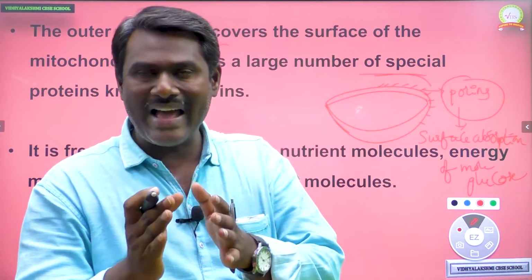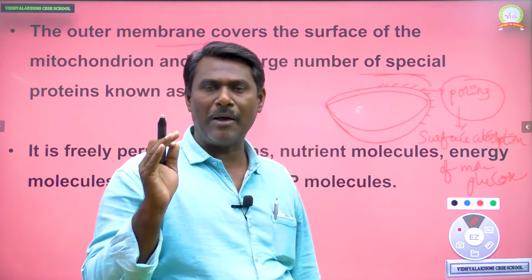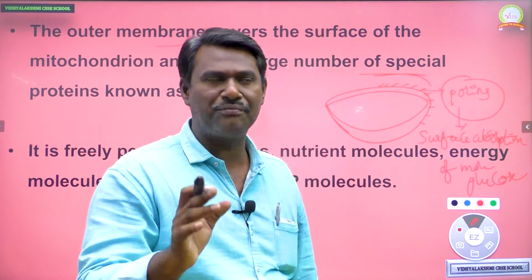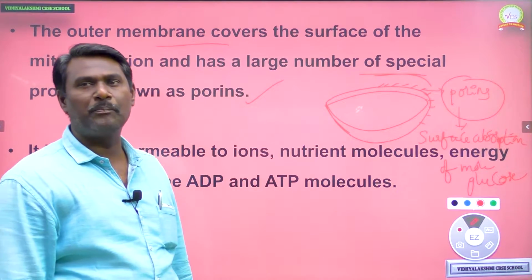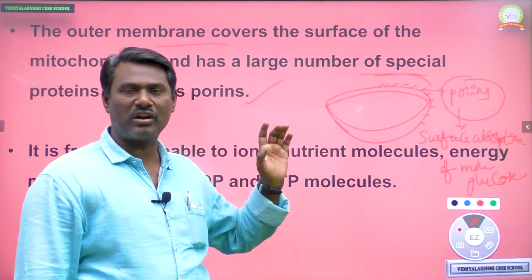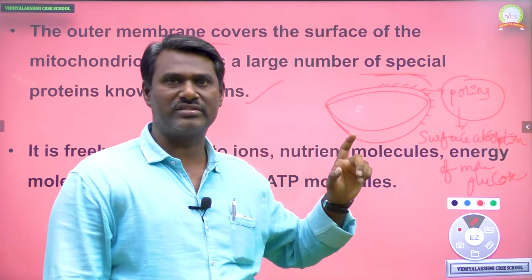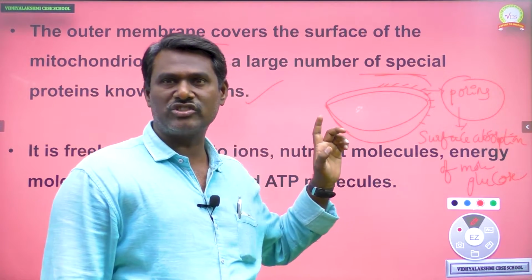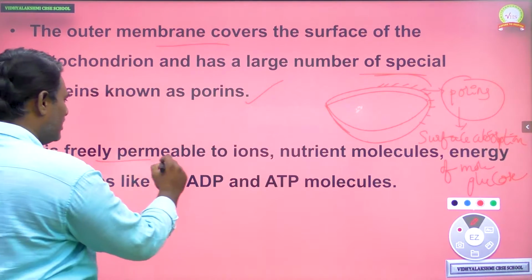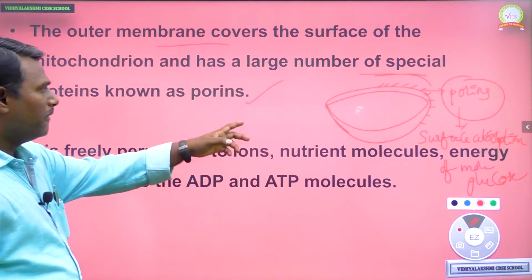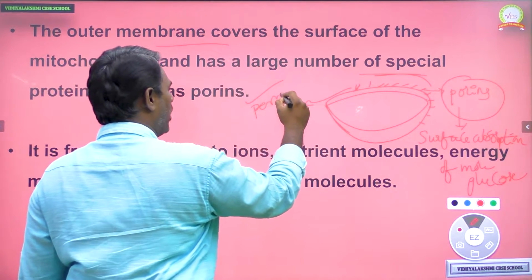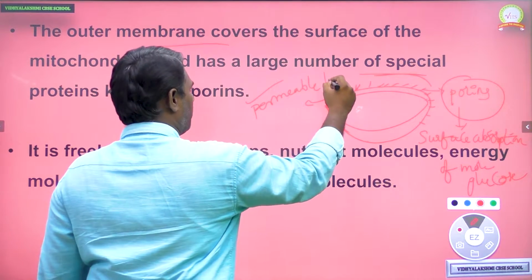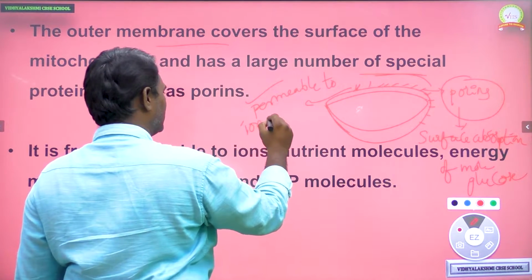So to increase the surface area of mitochondria, these porins, which are proteins, play an important role; they are spike-like structures found in the external structure of mitochondria. Next, these porins are freely permeable to ions.